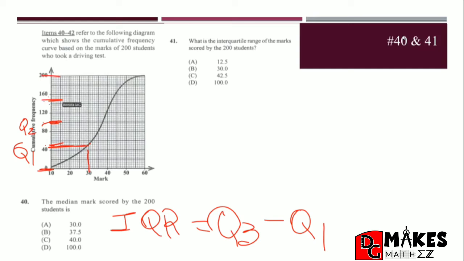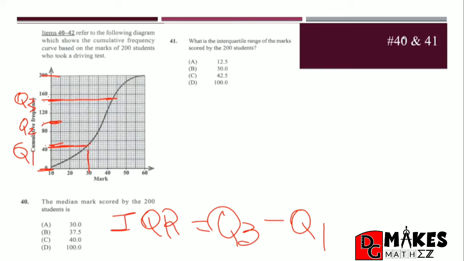And if we go straight across, touch the curve, and then draw our line going down, we will see that this carries us to about 42 and a half, just between 42 and 43, when we go down to our marks section.